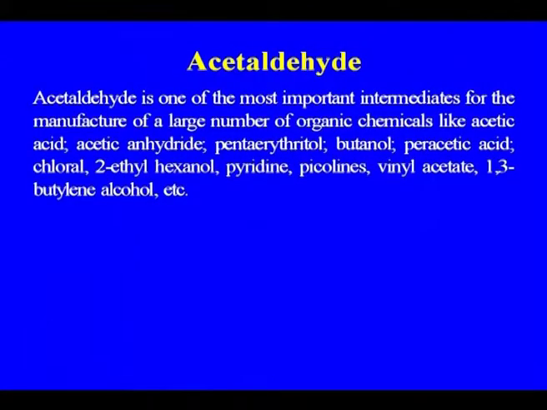Now, let us discuss one of the very important products of ethylene, that is acetaldehyde. Acetaldehyde is one of the most important intermediates for the manufacture of a large number of organic chemicals like acetic acid, acetic anhydride, pentaerythritol, butanol, peracetic acid, chloral, 2-ethylhexanol, pyridine, picolines, vinyl acetate, 1,3-butylene glycol.